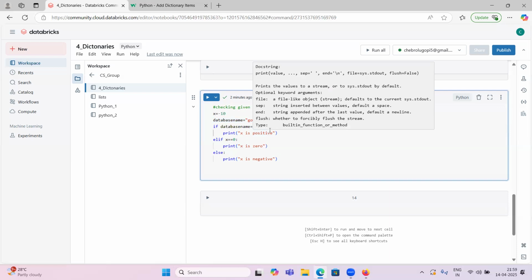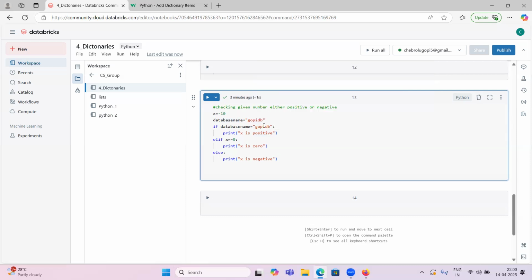There may be many databases, right? If you want to perform an operation only when the database is that one, on some table inside this database, you keep one database name variable, and if that variable equals Gopi DB, then only update this table. Otherwise, don't update. Like this, we will have some scenarios.